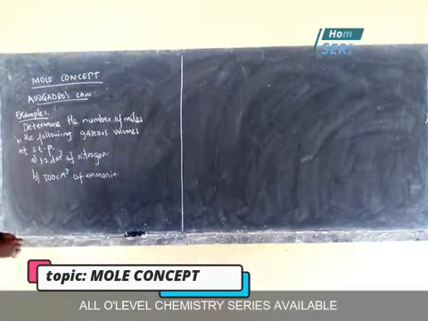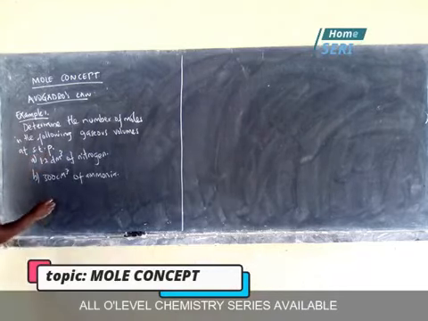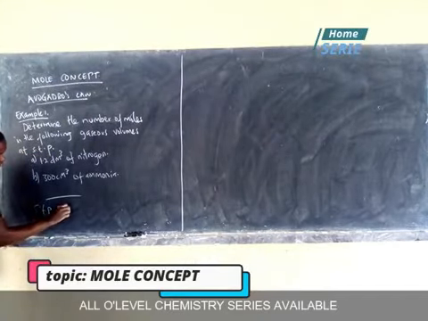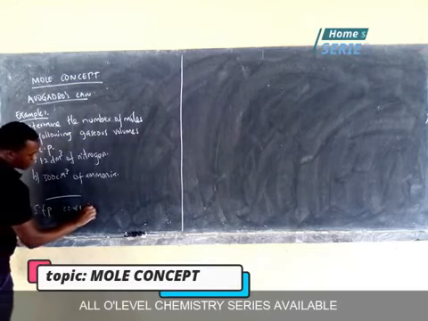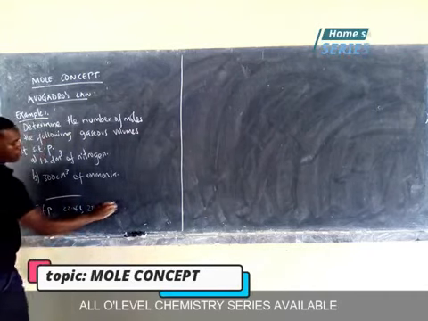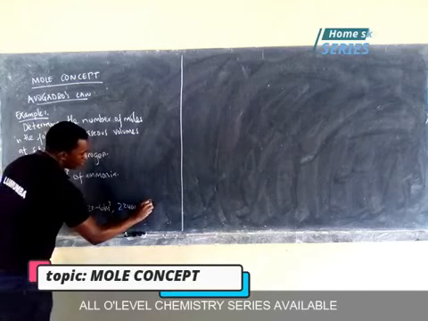Determine the number of moles in the following gaseous volumes at STP. Remember, at STP, gases occupy 22.4 liters or 22.4 decimeters cubed, or 22,400 centimeters cubed.